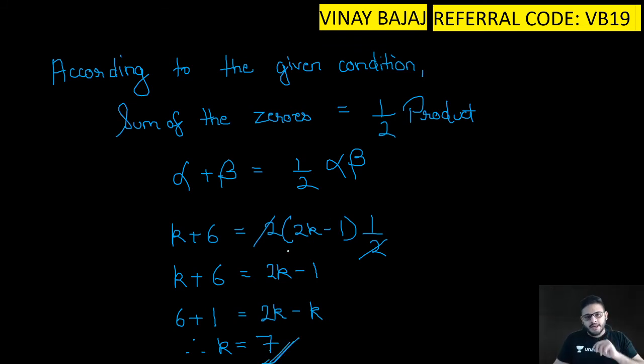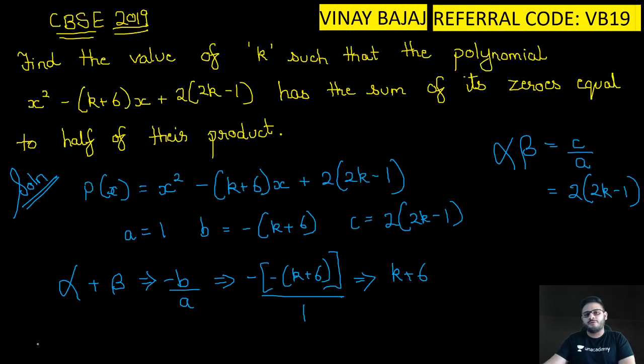So now just a small error, I forgot to put the half. No worries, 2 cut हो गया. So we get 2k minus 1 is equal to k plus 6. K comes here, 1 goes there, so the signs interchange. So we get 7 is equal to k. So quickly browse through the whole sum and then we move forward. 2019, a good question.